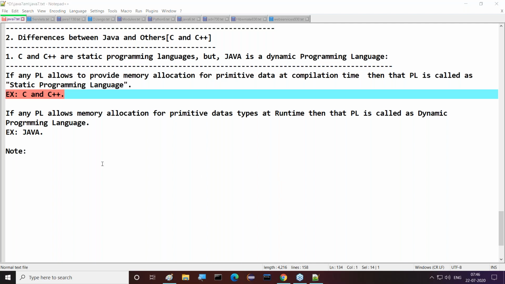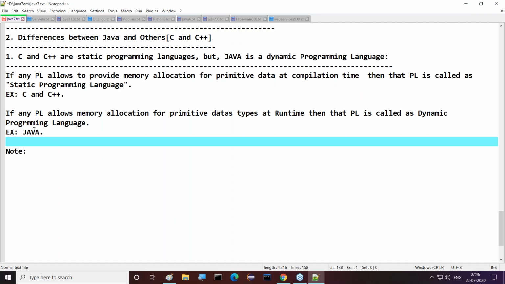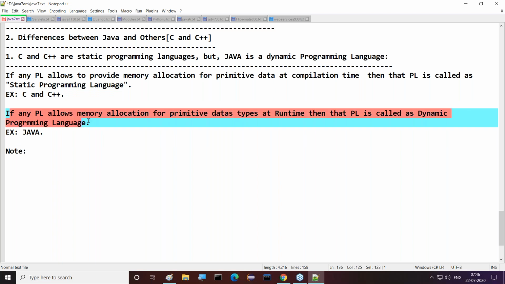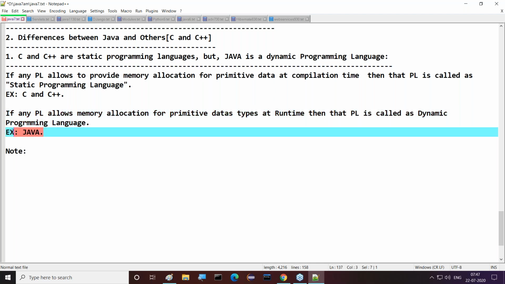For example, C and C++ are static programming languages. Why? Because in C and C++, memory will be allocated for primitive data at compilation time only, not at runtime. Then similarly, what is a dynamic programming language? If any programming language allows memory allocation for primitive data types at runtime, not at compilation time, then that programming language is called a dynamic programming language. The example is Java. Java allows memory allocation for primitive data at runtime, not at compilation. That's why Java is a dynamic programming language.